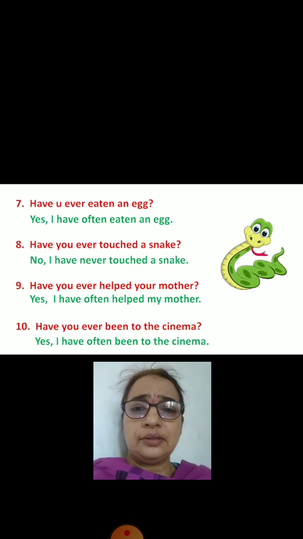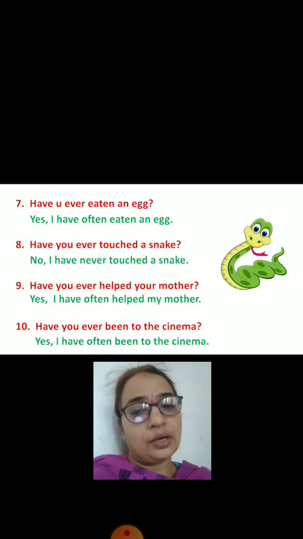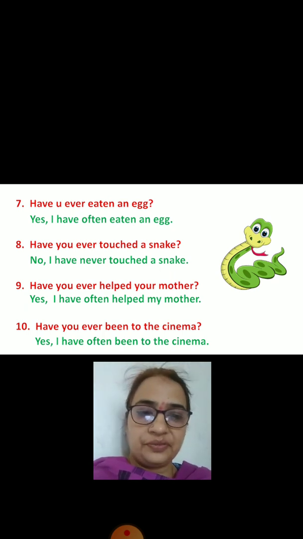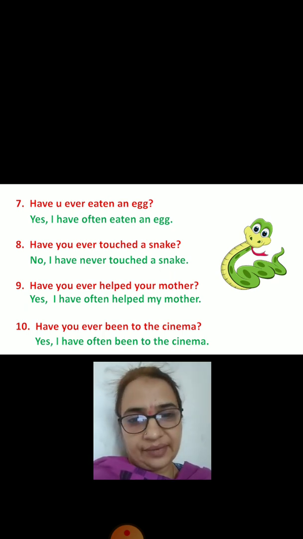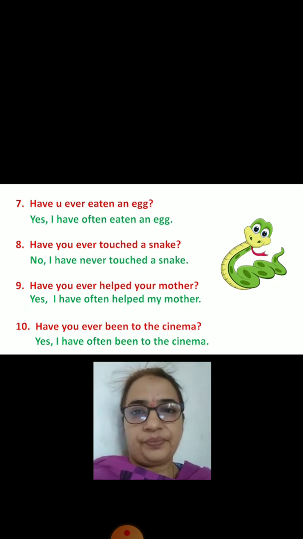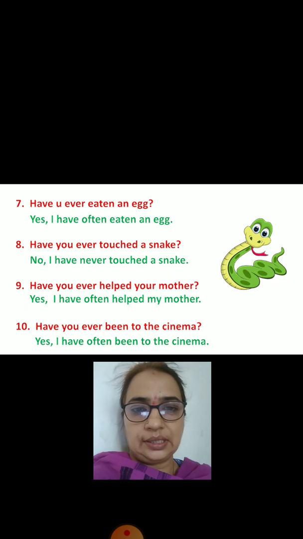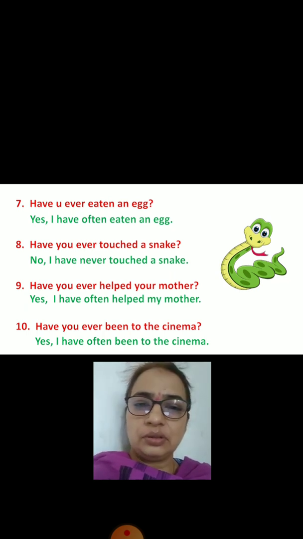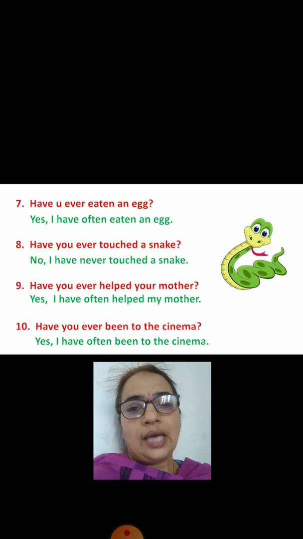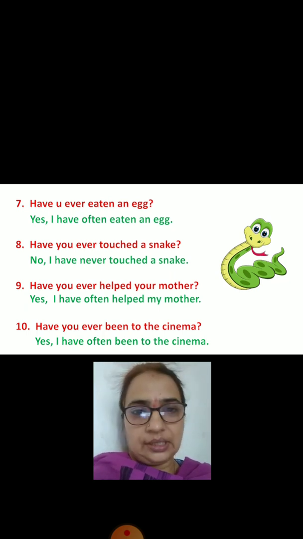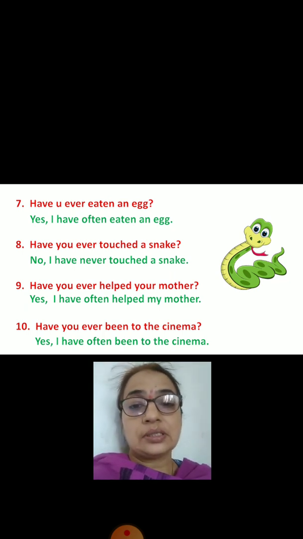Now, children, through these examples, we have seen how to make the use of the words often and never. These are the adverbs which we used, and it will be useful for you especially in spoken English. Active English book is based on the activities which can be helpful for our spoken English. So children, you practice more and more and try to use these words in your day-to-day life, especially today and tomorrow.